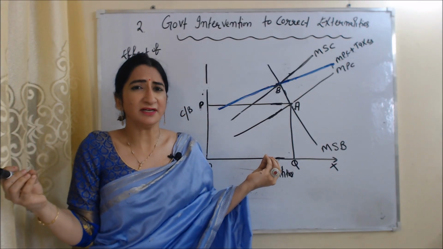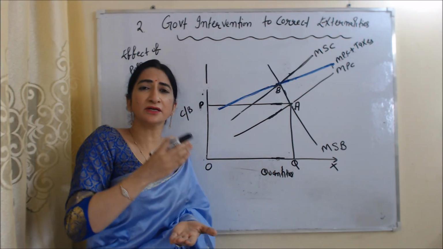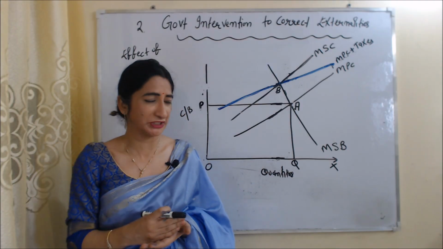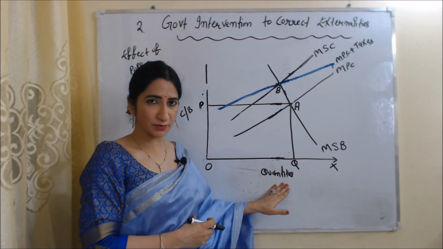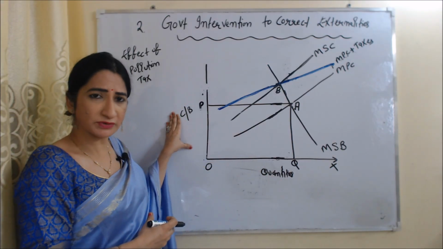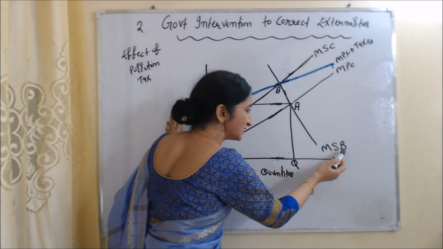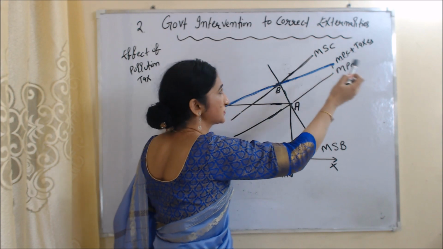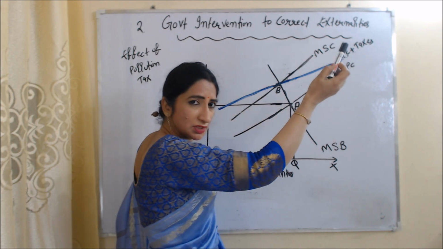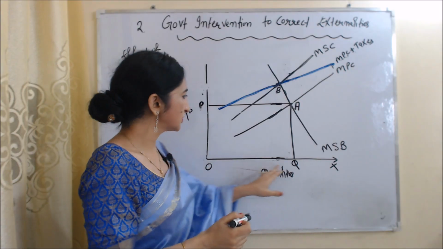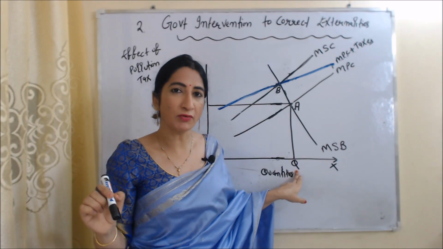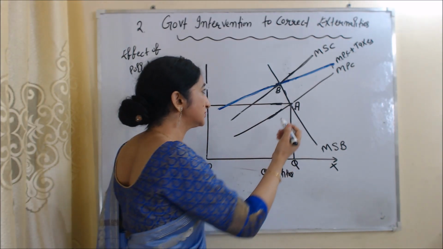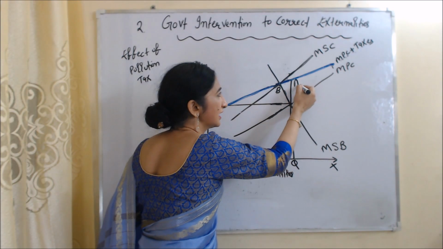Now we will clearly understand how a pollution tax reduces the production of goods, which is a cause of environmental pollution. In this diagram, on the x-axis we have quantities and on the y-axis we have cost and benefit. MSB is the marginal social benefit curve, MPC is the marginal private cost curve, MSC is the marginal social cost curve. Initially our output is OQ and this OQ amount of output is a cause of environmental pollution. That's why the government imposed a tax equal to A1.